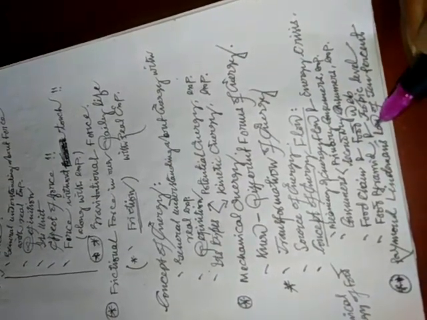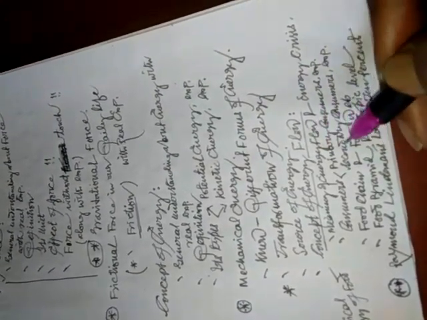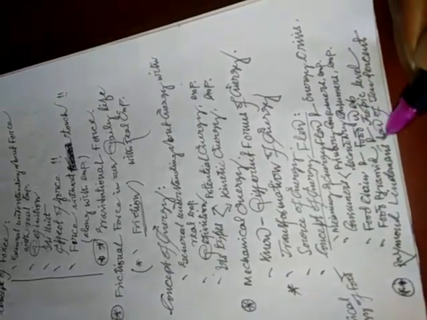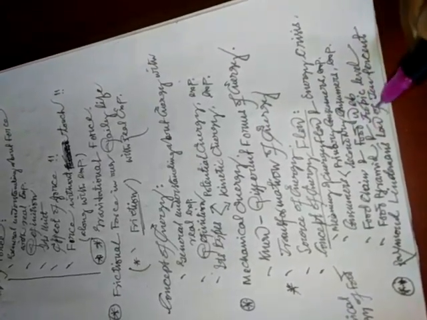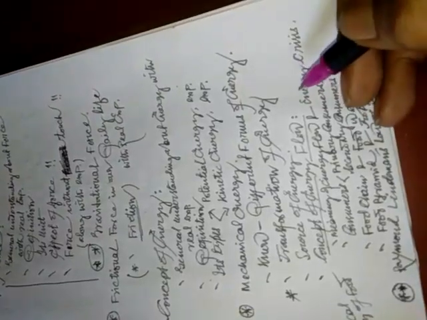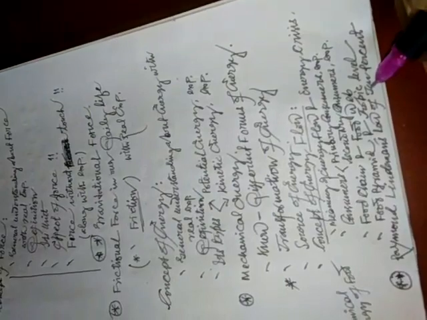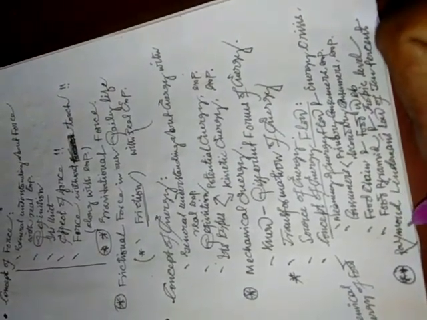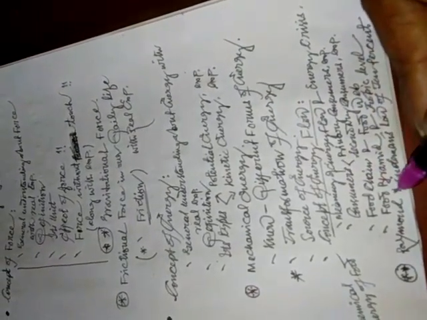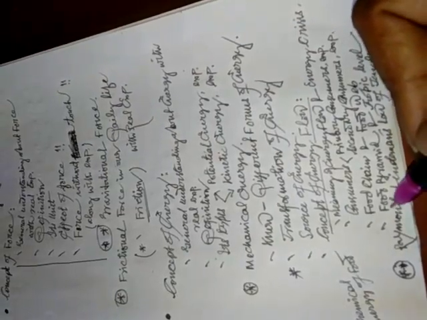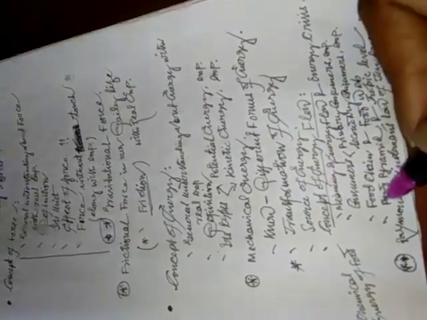That means the consumption of energy or the utilization of energy will be transferred from one tropic level to another tropic level in form of 10%. So in this topic we will read regarding the energy flow,